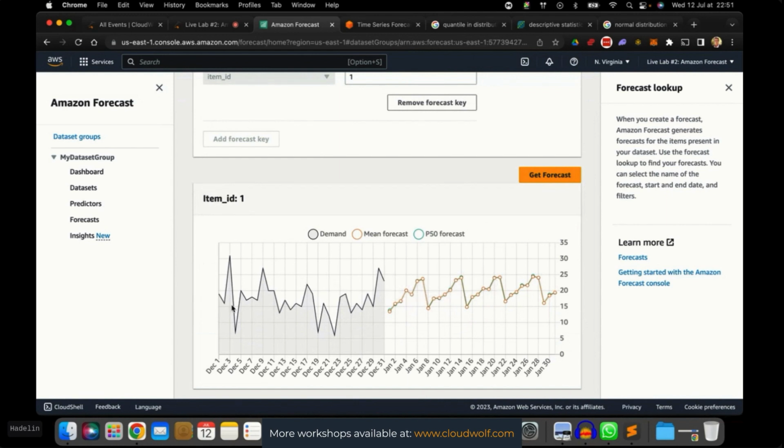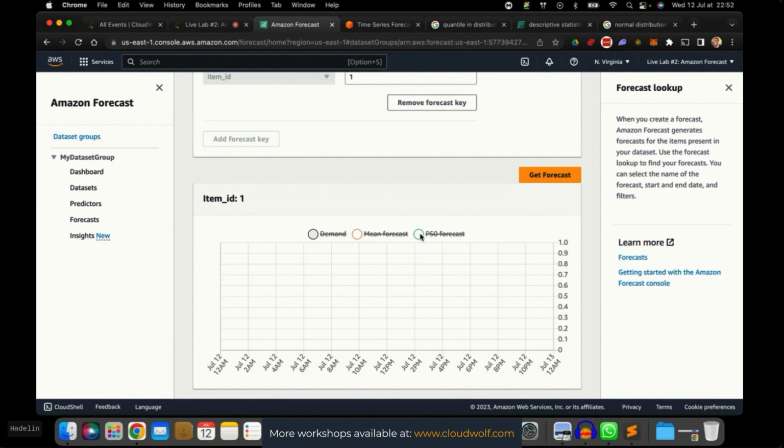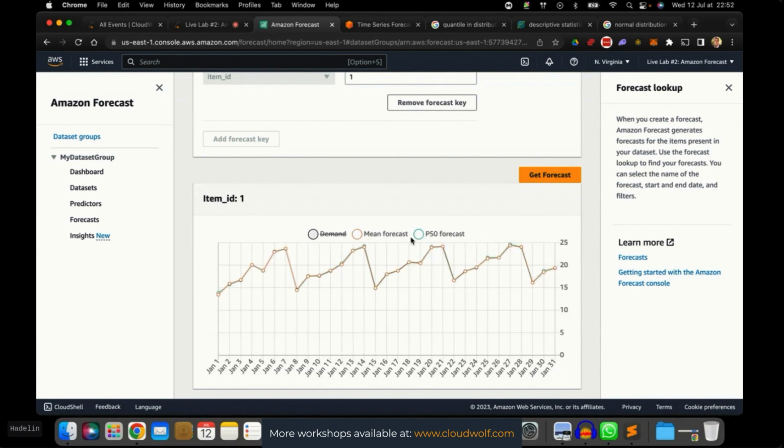Okay, so here we have the historical data, well, the last months of the historical data. And here we have the predictions for each day of January 2018. If I remove the demand, well, that's the prediction. And actually, as I was telling you, it's very close to a normal distribution, right? We don't see exactly, but the mean forecast and the P50, meaning the median forecast, are very close to each other. See? Here, for example, the median forecast is 17.62 and the mean forecast is 17.71.